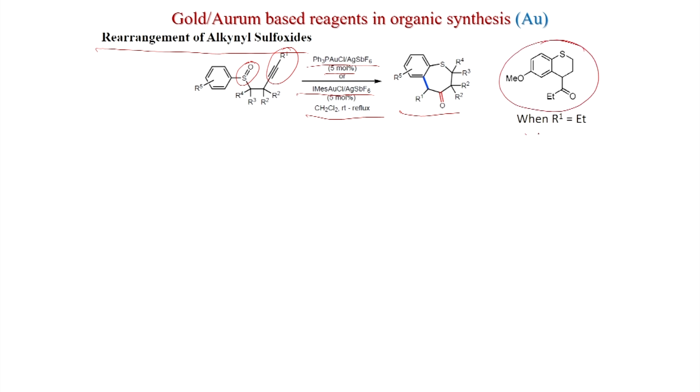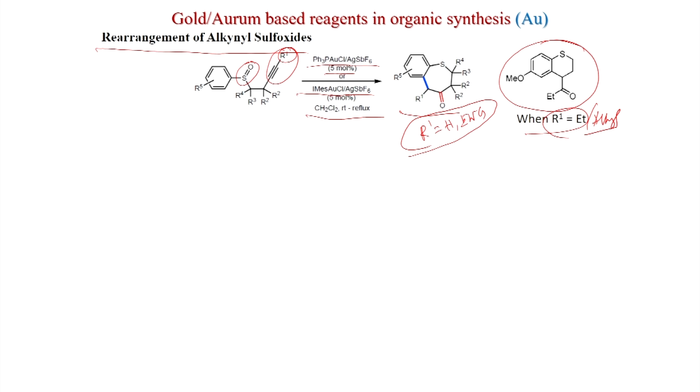So, when R1 is ethyl or alkyl, then you get the 6-membered ring. And if R1 is hydrogen or electron withdrawing group EWG, then you get this 7-membered ring.